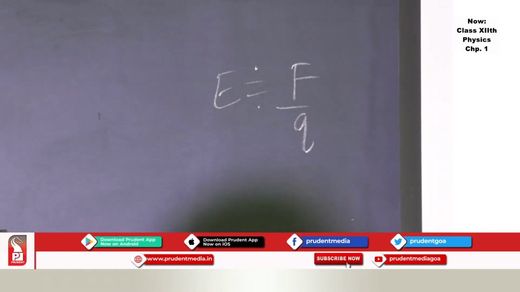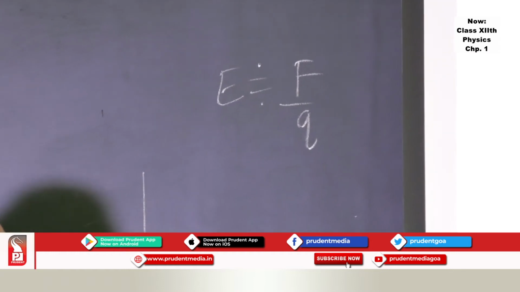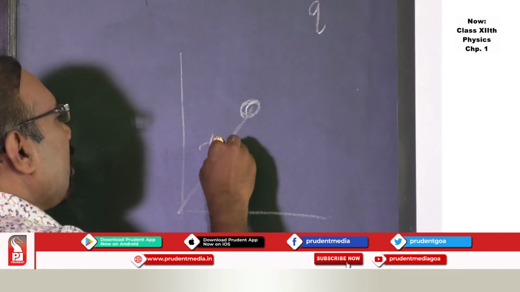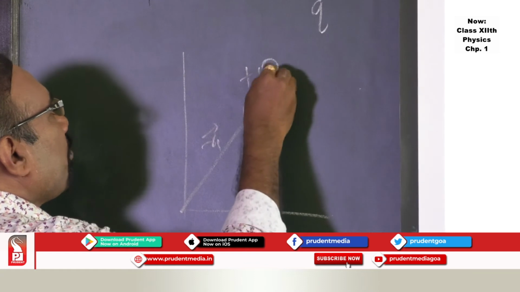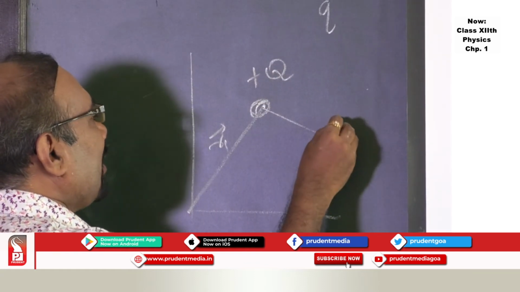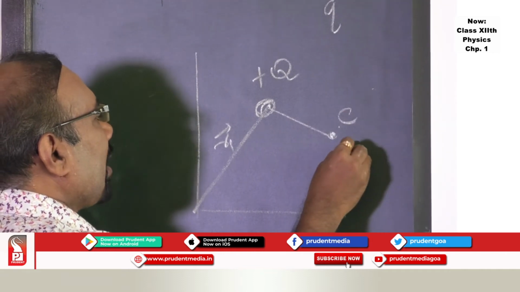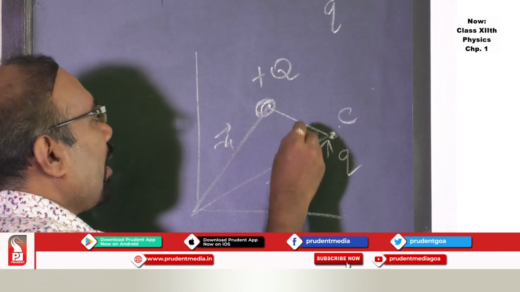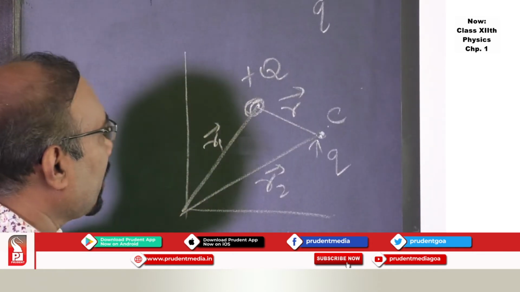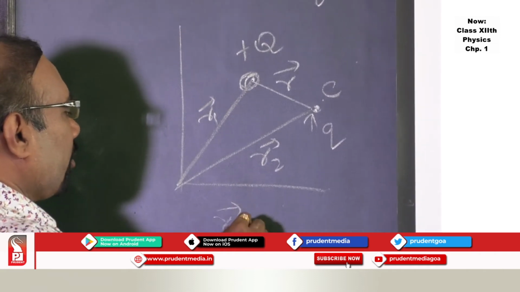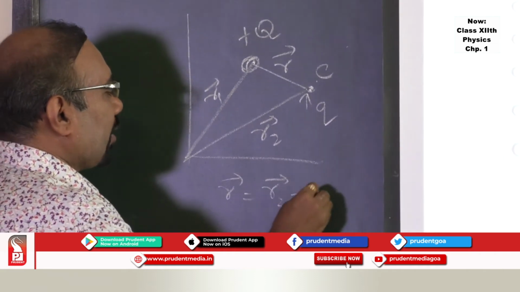But if you want to find out electric field due to a point charge, then you take a point charge, express its position vector. This is suppose a point charge. If I want to find out electric field at this point, say C, taking another test charge, say q, express its position vector, and then this is suppose a vector which is joining charge Q and small q, then r bar you can take as r2 bar minus r1 bar.